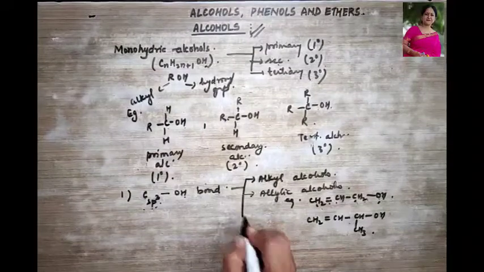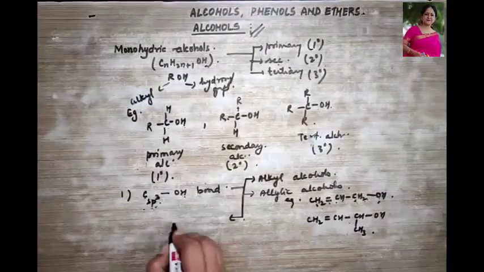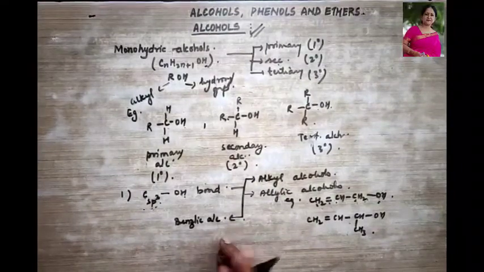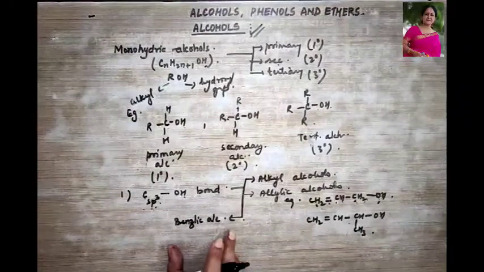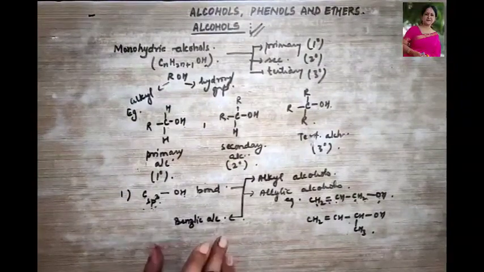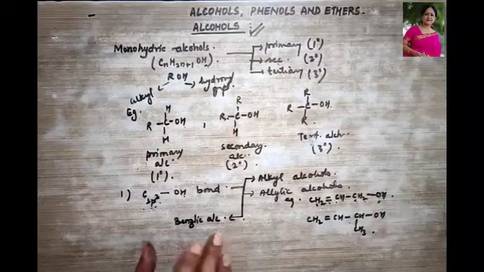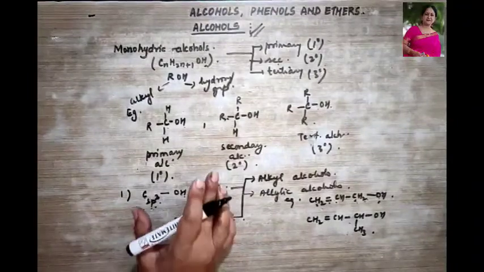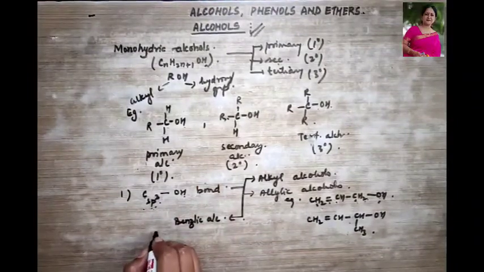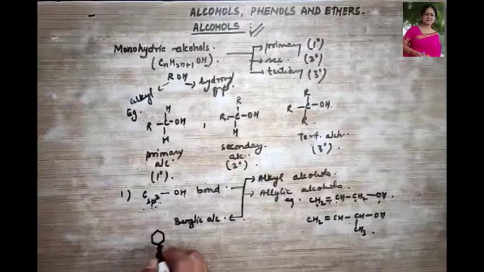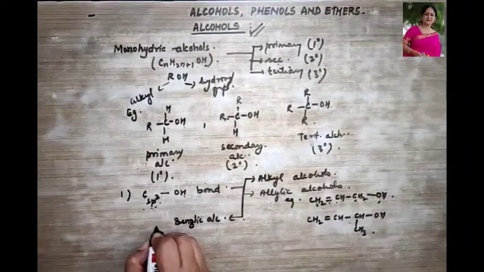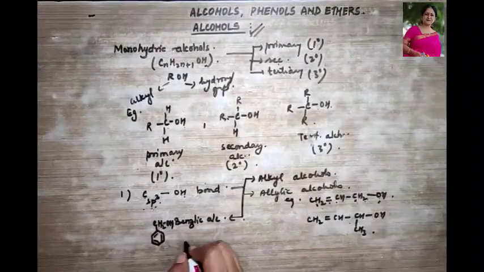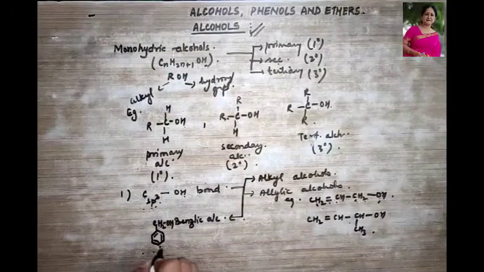And then the third example is that of benzylic alcohol. So what are benzylic alcohols? This is the type of alcohols where the hydroxyl group is bonded to an sp3 hybridized carbon atom next to an aromatic ring. Clear? So let's take an example: here is CH2 and here it is bonded with OH. This is termed a primary benzylic alcohol.